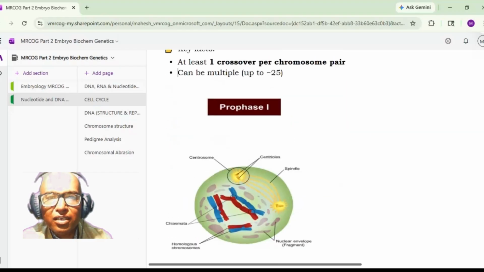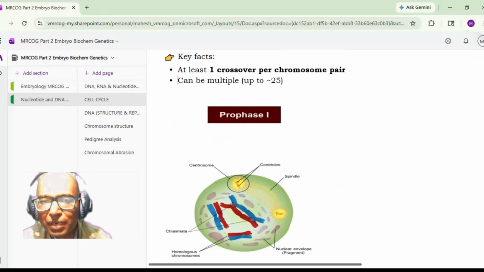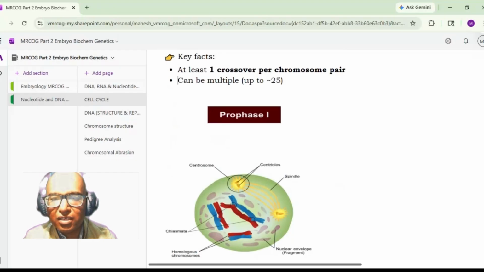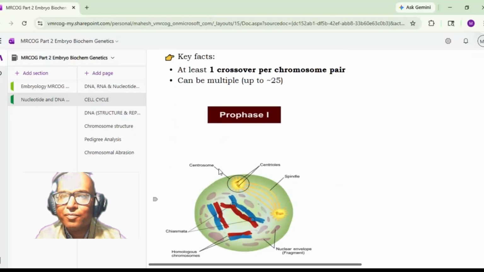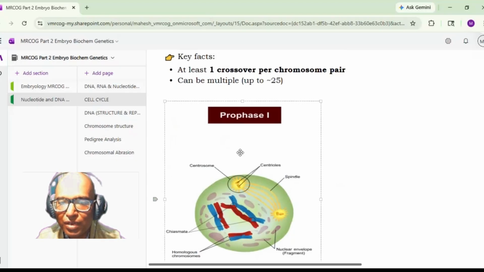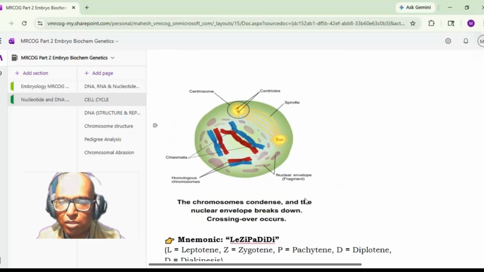What are the key facts here? At least one crossover per chromosome pair is seen. However, there can be more than one crossover also. Okay, see this particular figure here in prophase. These are the homologous chromosomes which are paired now. This is also one pair. This is also one pair. And you see, this is the chiasmata. So here there will be crossing over between these two. Here in one chromosome only you are getting two chiasmata. So there can be crossing over at multiple points also. This is the prophase one of the meiosis. So the chromosomes condense, the nuclear envelope breaks down, and there is crossing over.